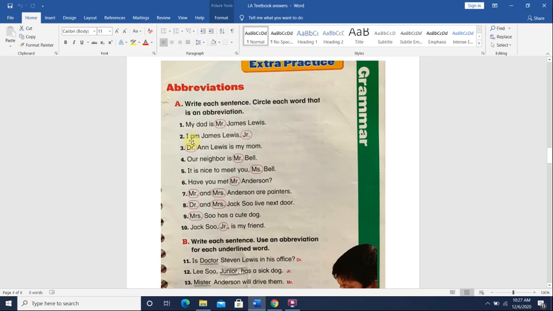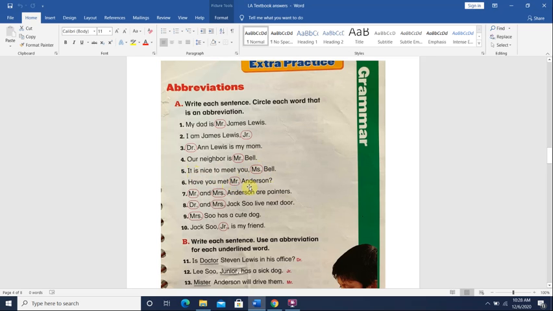Okay? Number 2, I am James Lewis Jr. Jr., when the son and father have the same name, so the son is Junior. We will circle Jr. Okay? Dr. Ann Lewis is my mom. We will circle Doctor. Our neighbor is Mr. Bell. Okay. Number 15. It is nice to meet you, Miss Bell. We'll circle Miss.